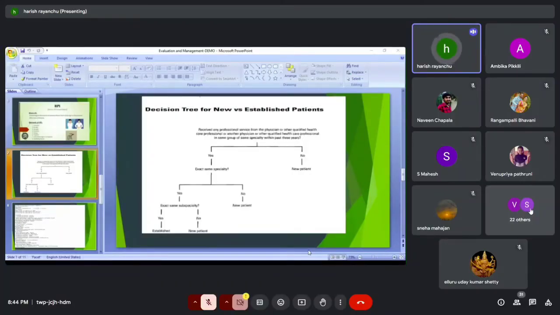Coming to one more point. Here the patient was already evaluated by a neurologist, a neurology physician, and within 3 years the patient is again coming to the same hospital. First time evaluated by the physician named A, who comes under neurology, and next time evaluated by the physician named B, who also comes under neurology only. So within 3 years, same hospital, same department provider, but the physician name is different. In this scenario, can we consider as a new patient or established patient? Does anyone guess the answer?